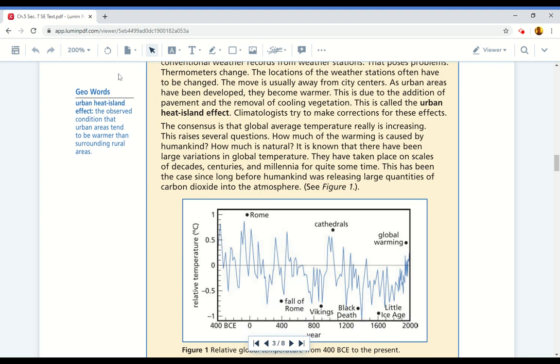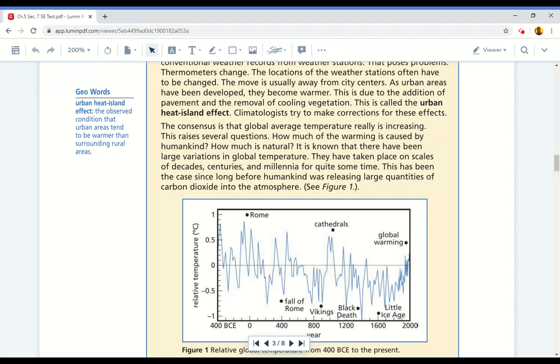Thermometers change. The locations of the weather stations often have to be changed. The move is usually away from city centers. As urban areas have been developed, they become warmer. This is due to the addition of pavement and the removal of cooling vegetation. This is called the urban heat island effect. Climatologists try to make corrections for these effects. The consensus is that global average temperature really is increasing.